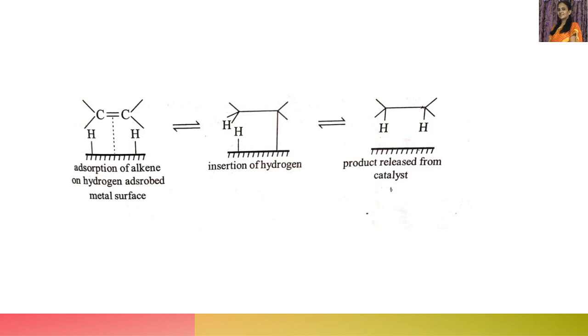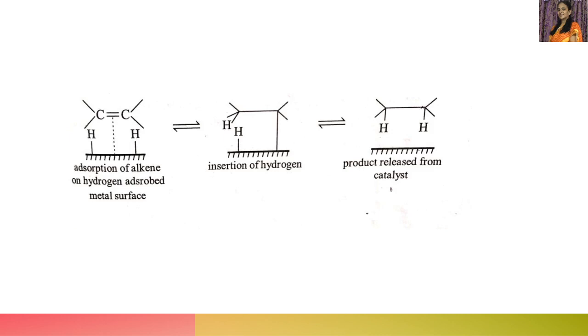Okay. So like this, the bond is formed between the carbon atom of the alkene and the hydrogen which is present on the surface of the metal. Thus, an alkane is produced. You can see here, an alkane is produced. So initially, adsorption of alkene on the hydrogen adsorbed over the metal surface. So metal and hydrogen together, then alkene is adsorbing over this metal surface. Then what happens? These hydrogens combine with this carbon, they get added to these two carbon atoms. Thus, the pi bond is broken between the two carbons and an alkane is obtained like this.